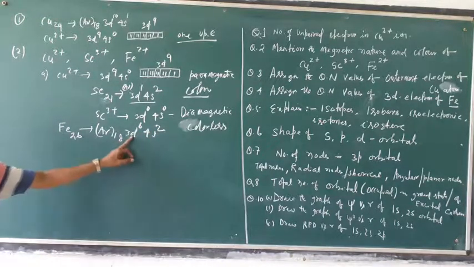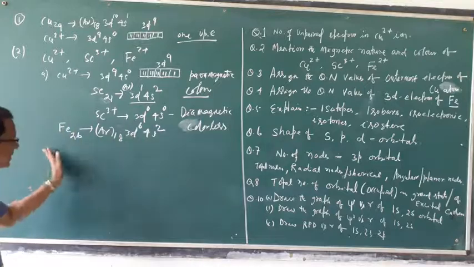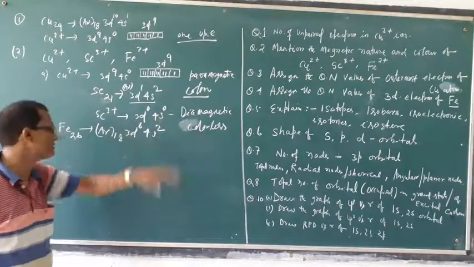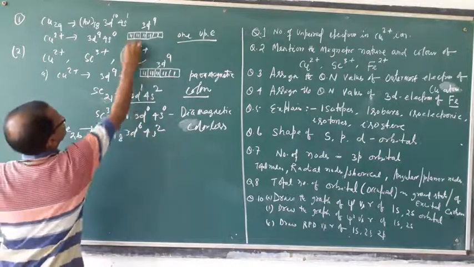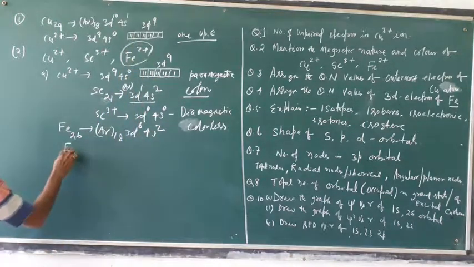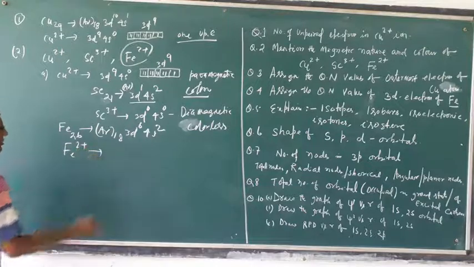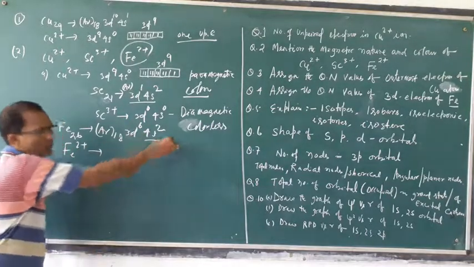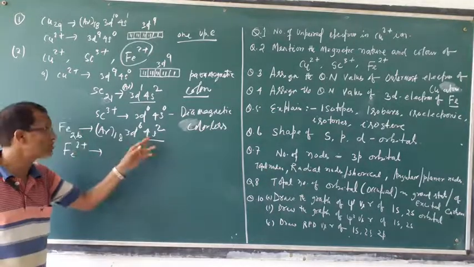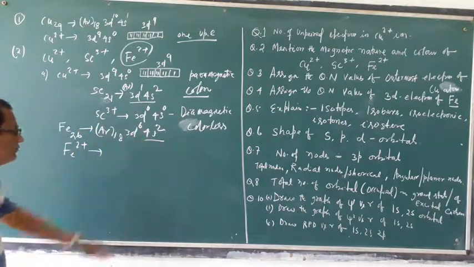But the question is Fe2 plus, so 2 electrons are removed from the outer shell, 4s.